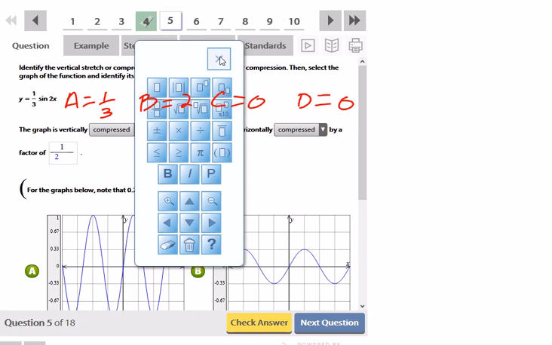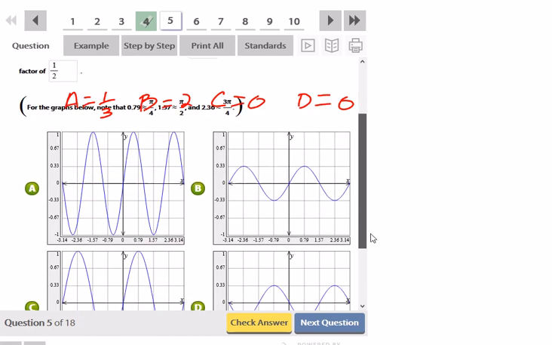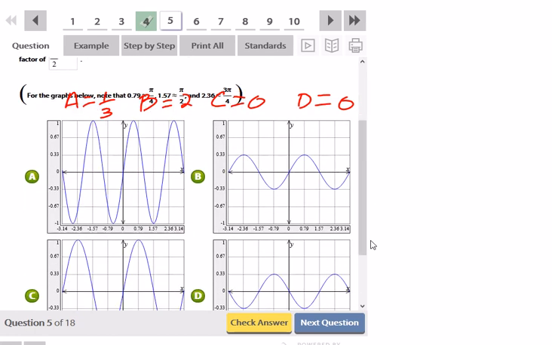So the sine function normally starts at its midline. My midline here is 0 because D is 0. There has been no vertical flip, so the first thing a sine function does after the midline is it goes up to its maximum, back to the midline, and then down to its minimum, and then back to the midline. It goes mid, max, mid, min, and then mid again. So the midline would be 0. I would be going up first as high as 1/3, and then going down as low as -1/3.